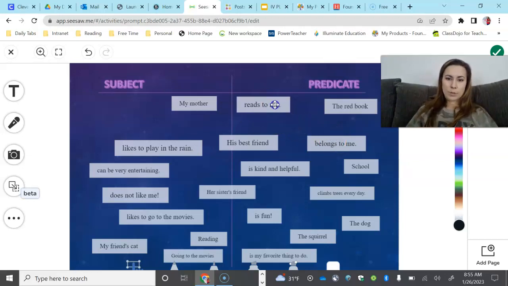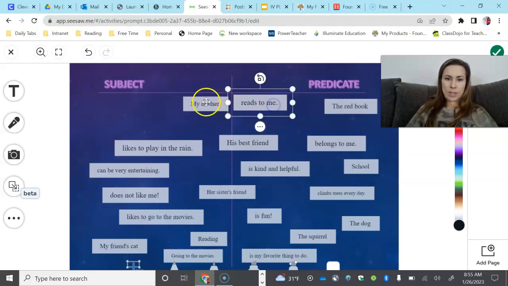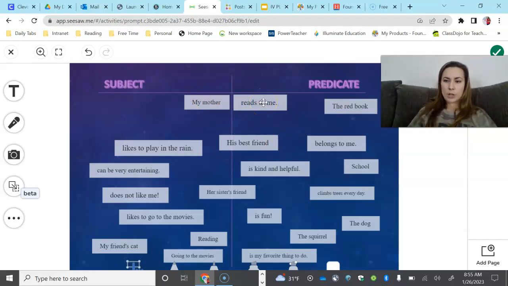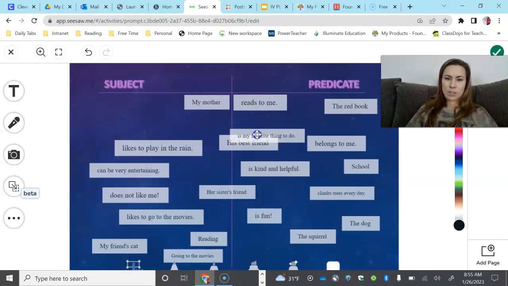So one option would be my mother reads to me. So what you're going to do is connect those, keeping the subject in the subject side and the predicate in the predicate side, but putting them close together so that they make a sentence. Now there are other options that go with my mother. My mother is kind and helpful, like lots of things. Now there are some that won't make sense. My mother is my favorite thing to do. That does not make sense.